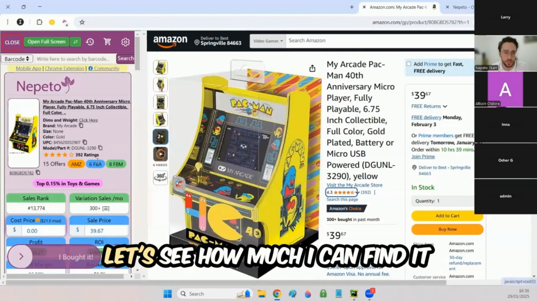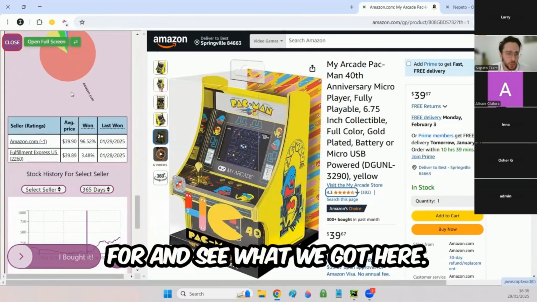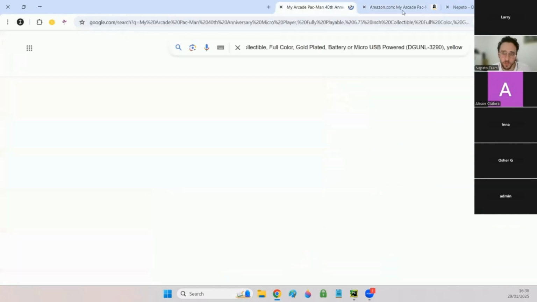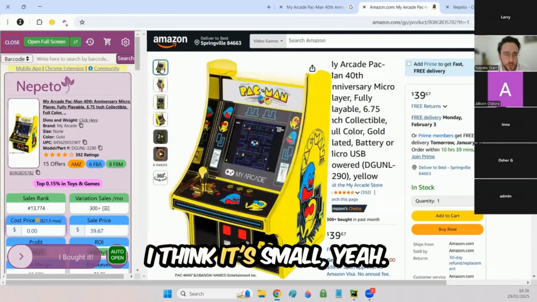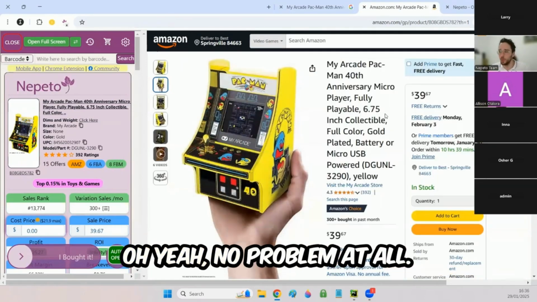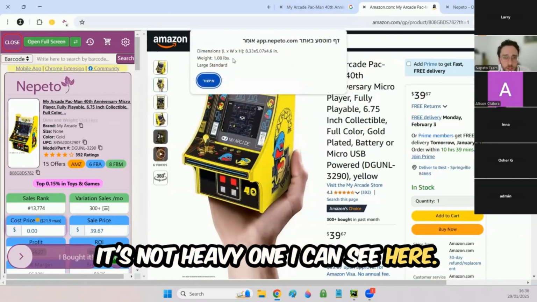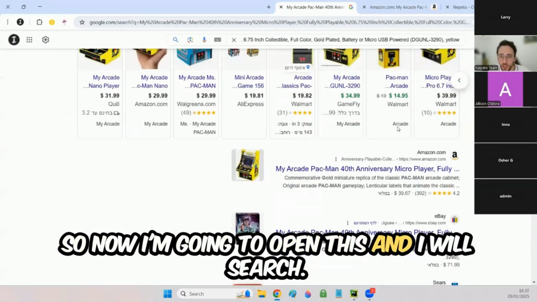Let's do a rabbit trail. Let's see how much I can find it for and see what we got here. So I'm going to click on the Google icon right here. First of all, let me check the weight. Let's see if it's heavy. Let's see if it's small. I think it's small, yeah. No problem at all. It's not a heavy one. Yeah, nice. So now I'm going to open this and I will search.